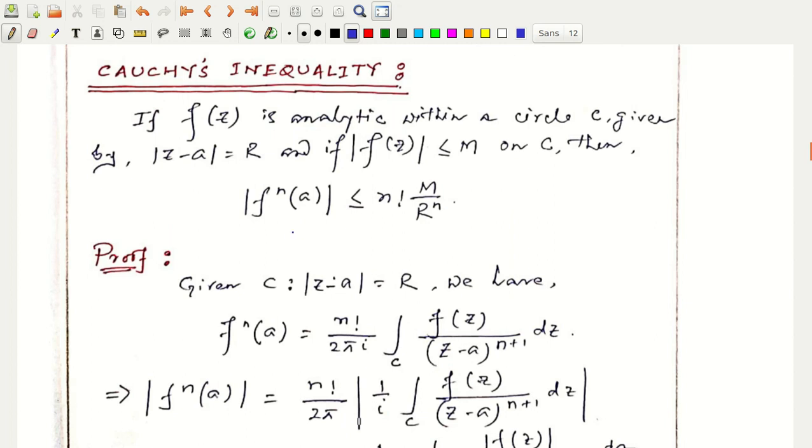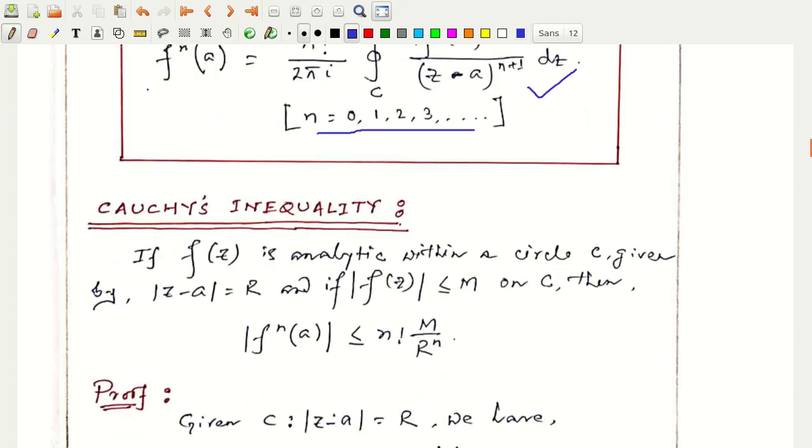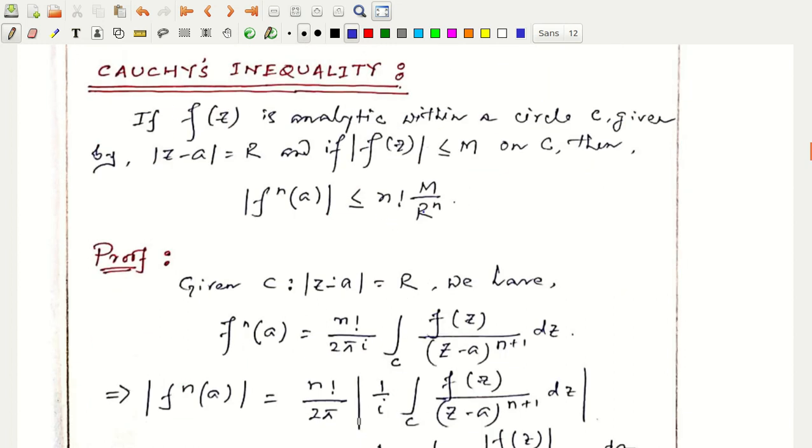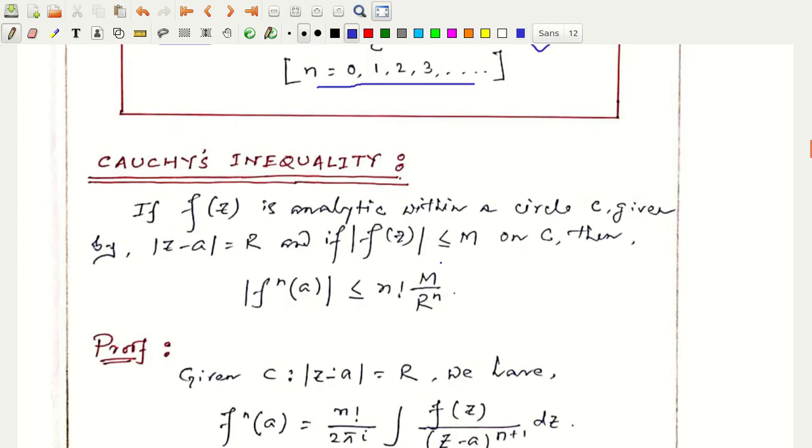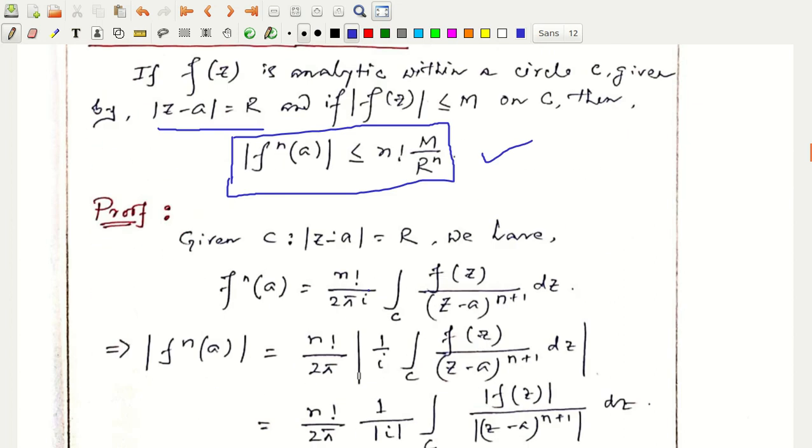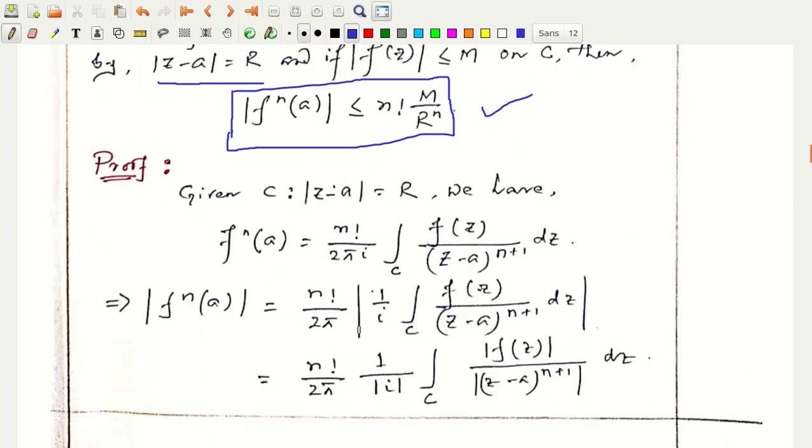It gives an upper bound to the modulus of the nth order derivative of f at a, which we have stated here, as factorial n times M by r to the power n, with some conditions: if f of z is analytic within a circle C given by mod of z minus a equal to r, and if mod of f of z is less than or equal to some number M on C, then this relation holds, and this is called Cauchy's inequality. We can prove that very easily.